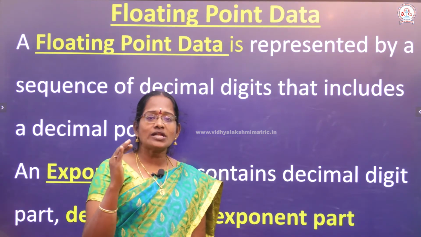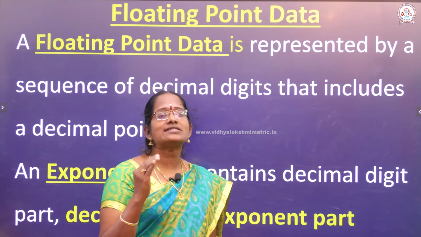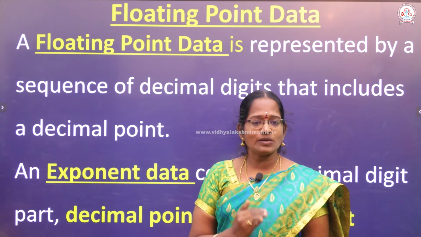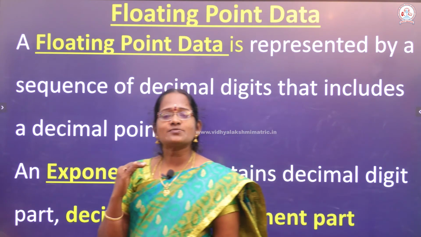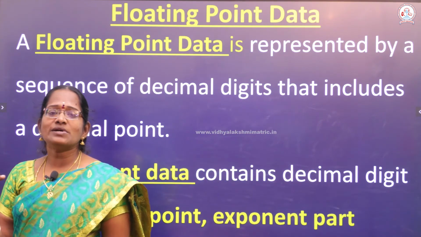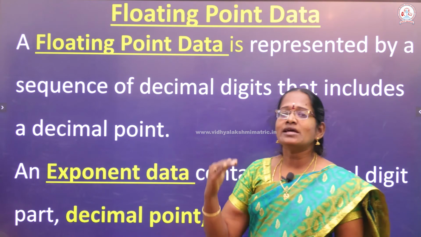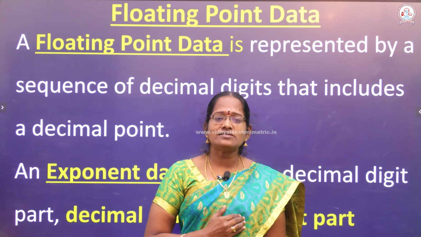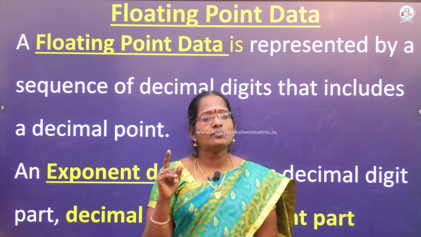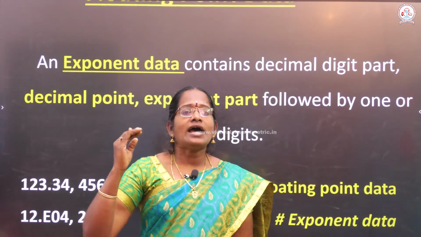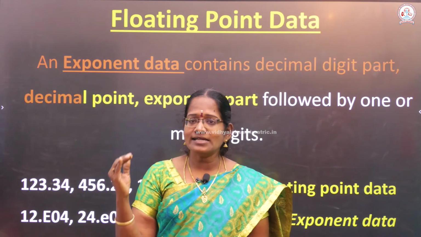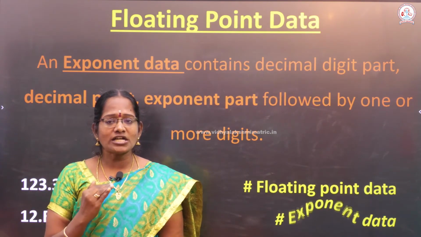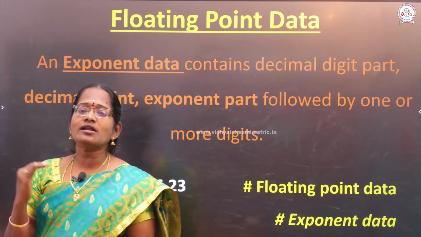Okay. A floating point data is represented by a sequence of decimal digits that includes a decimal point. Exponent data contain decimal digits, and at the same time it will have some more exponent form. Exponent part means we use capital E or small e. Exponent data contain decimal digits and decimal format, and this exponent form is followed by one or more digits.